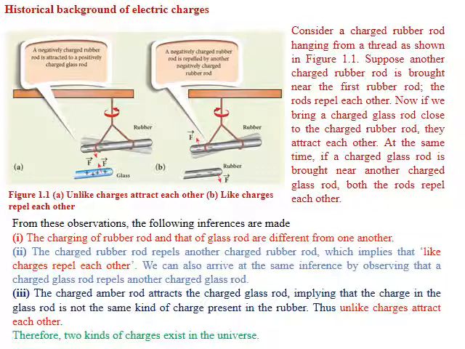Therefore, the silk becomes negative and glass becomes positive. Like that, when a rubber is rubbed with cat fur, there is a development of negative charge on the rubber, and then an equal amount of positive charge will be present in the cat fur.